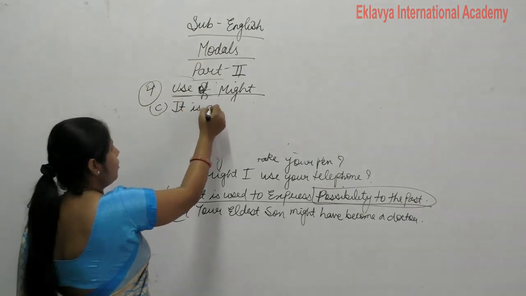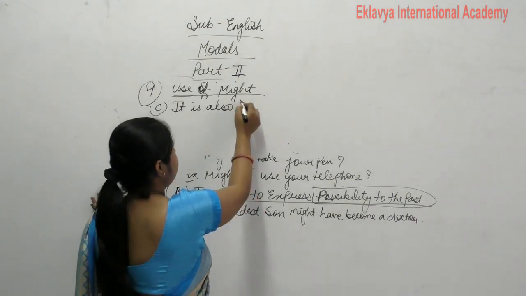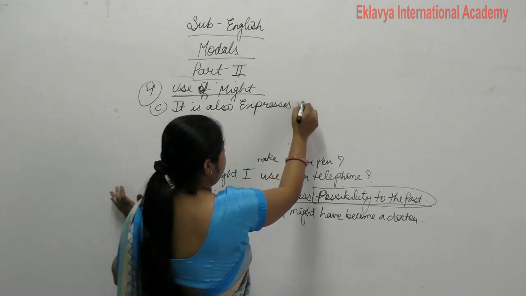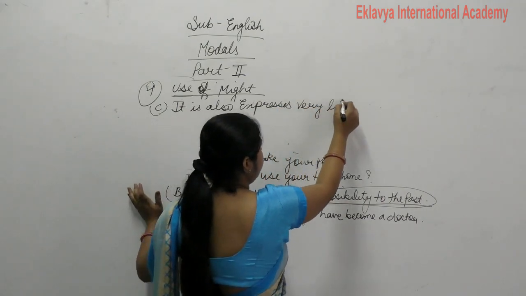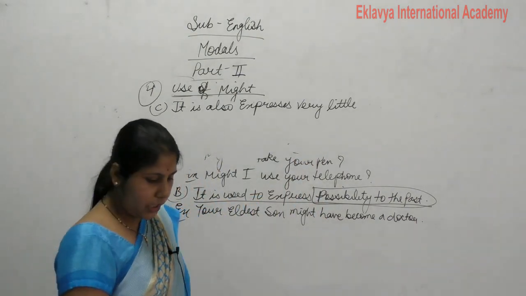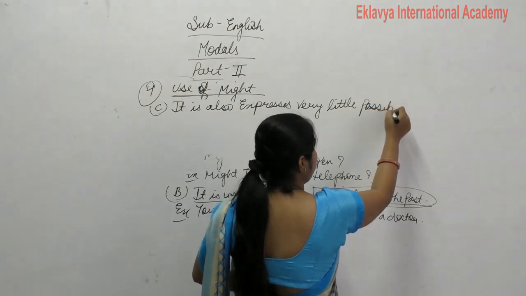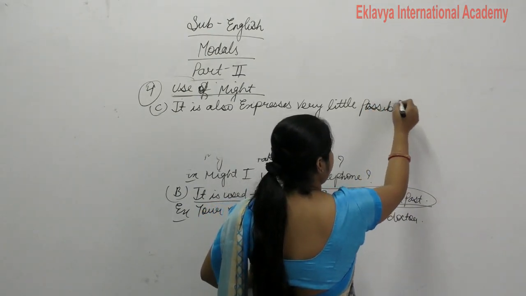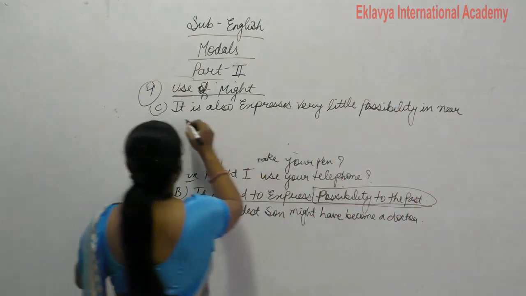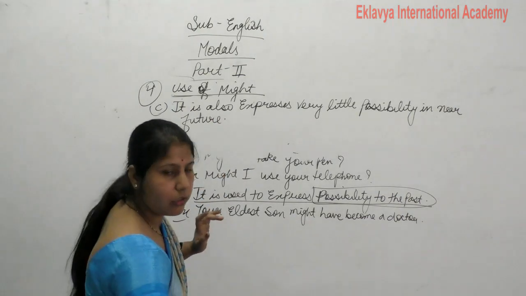It also expresses very little possibility in near future. Clear? Very little possibility in near future.